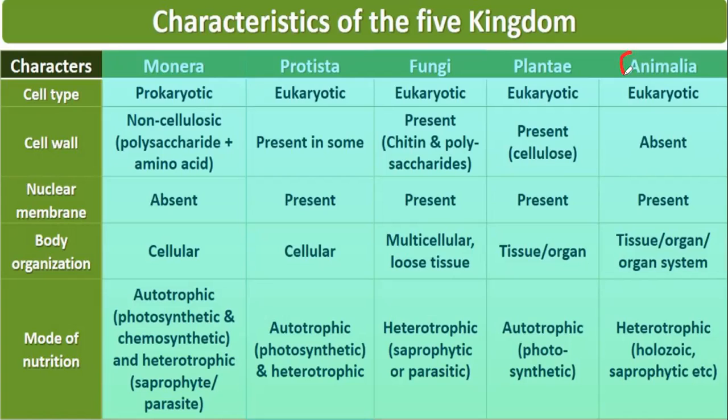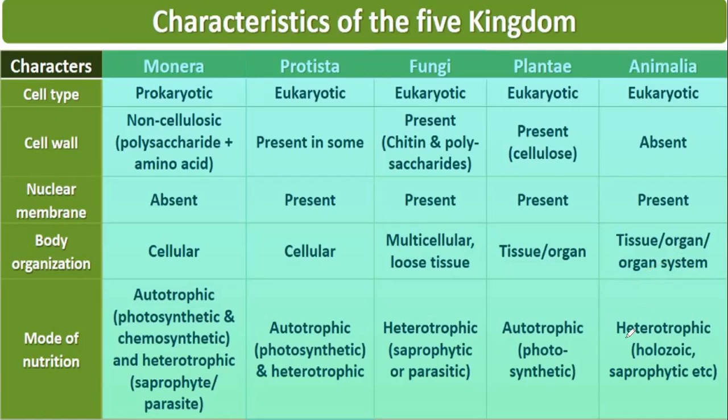Now the fifth kingdom is Kingdom Animalia. Here the cell type is eukaryotic. This is the kingdom where the cell wall is absent. That is why, in the beginning, Linnaeus classified Protista, Monera, Fungi and Plantae in one group, because a cell wall is present there. But in Animalia the cell wall is absent. Since they are eukaryotic, nuclear membrane is also present. They show tissue level, organ level, and organ system level of body organization.